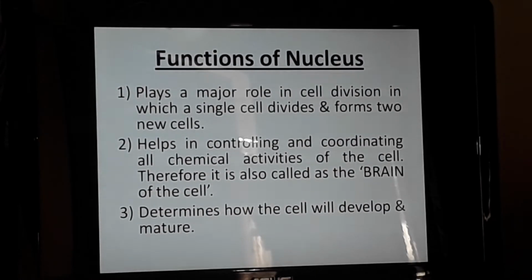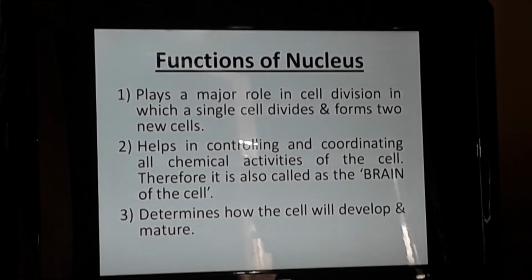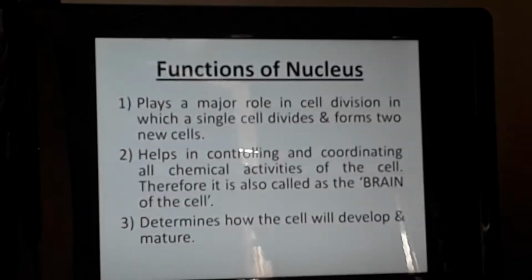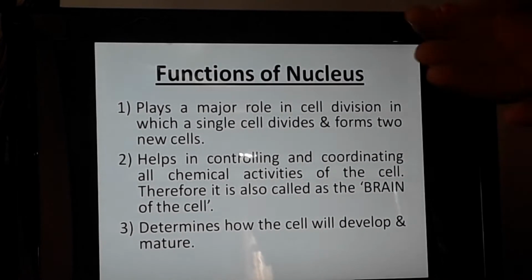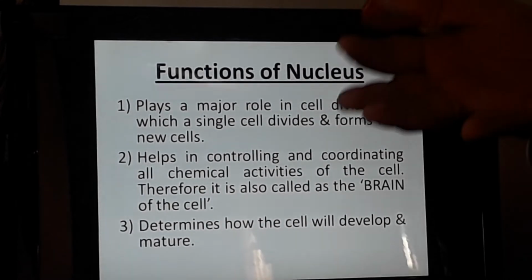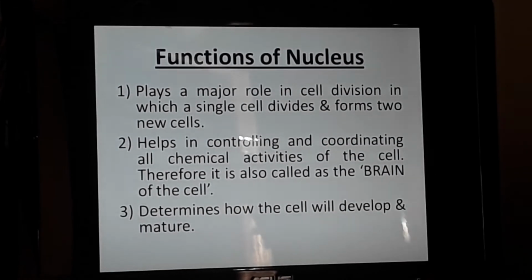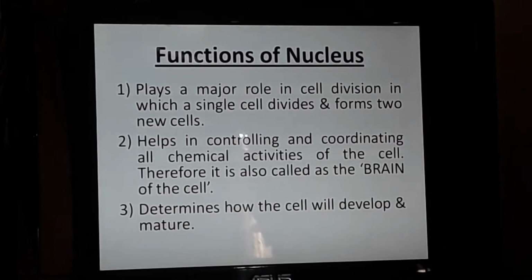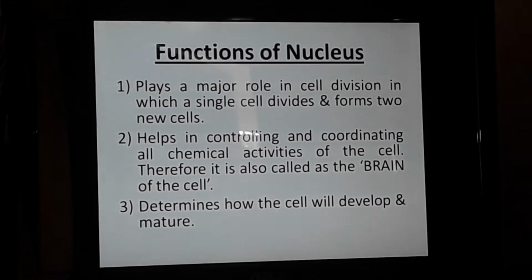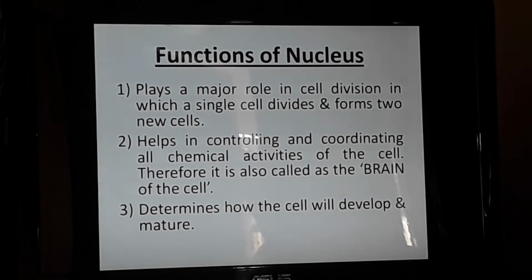Now we'll talk about the functions of the nucleus. As I've already told you, the nucleus is called the brain of the cell. You might be asked in the exam, many times it is asked at the board level also, why is it called the brain of the cell? It helps in controlling and coordinating all activities of the cell. Therefore, it is called the brain of the cell.